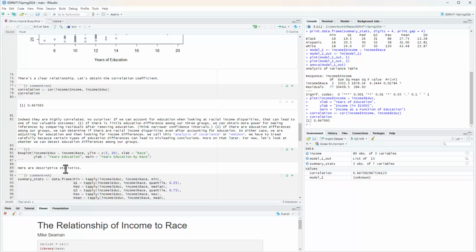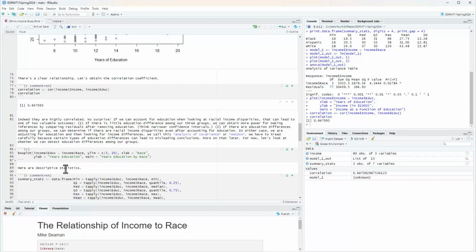So would there be any sense in including education in the study? The answer is yes. Because if there's little education difference among the three groups, we can actually obtain more power for making inferences by comparing residuals after removing education. Now you might wonder, why is that? Why would looking at residuals after removing education lead to more power? Well, think about it. If education's related to income, then it is an explanation of income level.